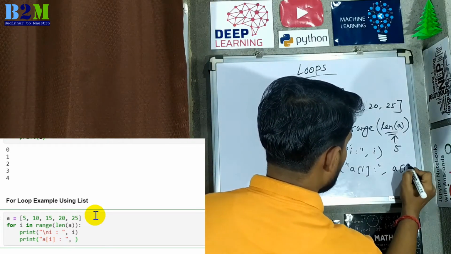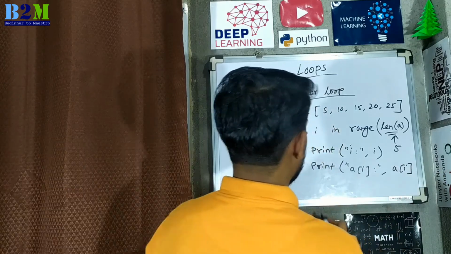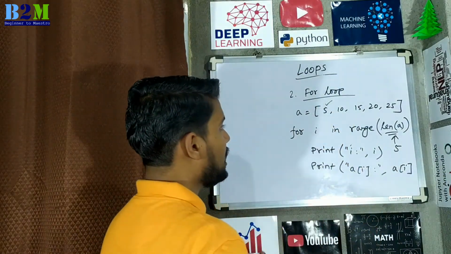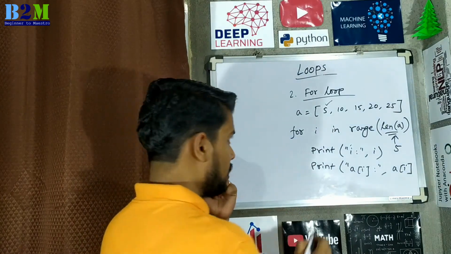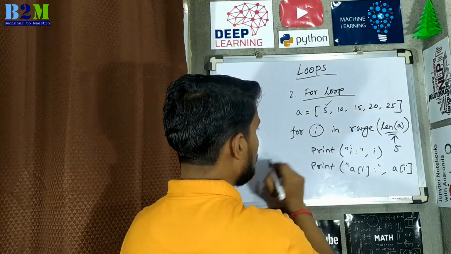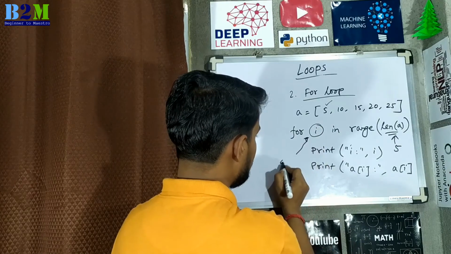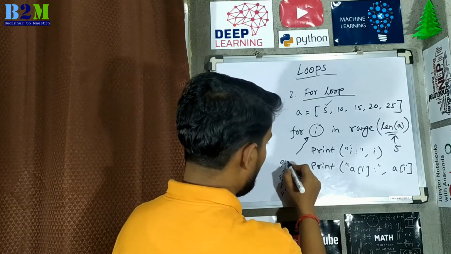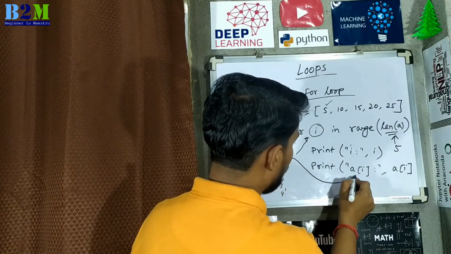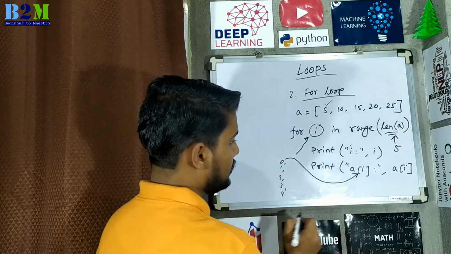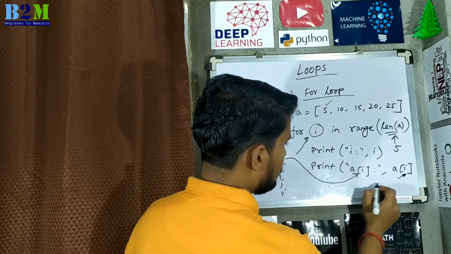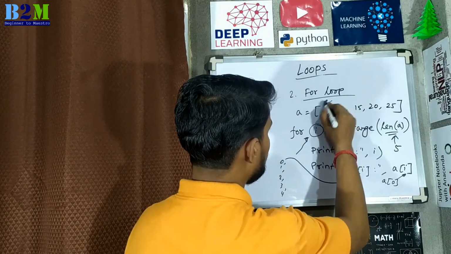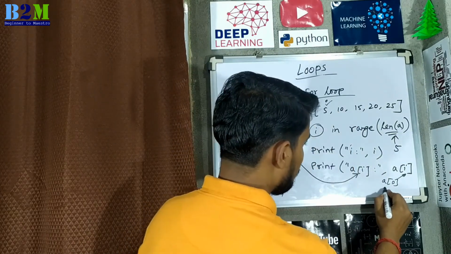So A of i means it will give you every element of the list. So here i will contain 0, 1, 2, 3 and 4. Once this 0 is put here, it will be A of 0, and A of 0 will give you the result 5.